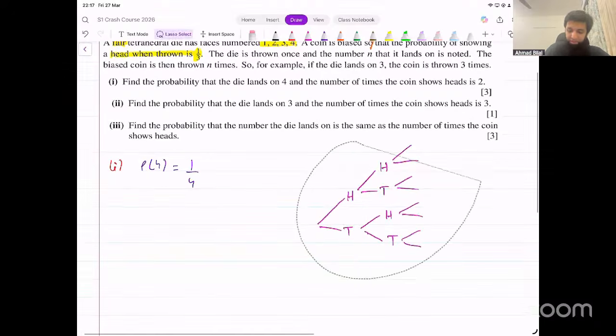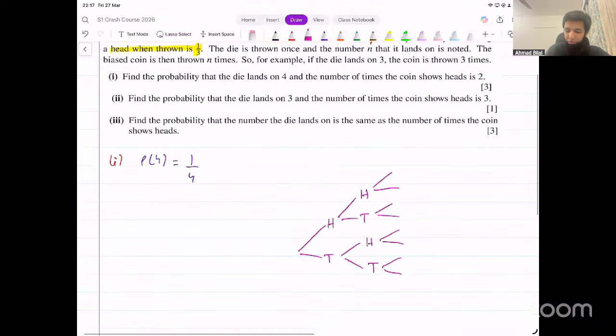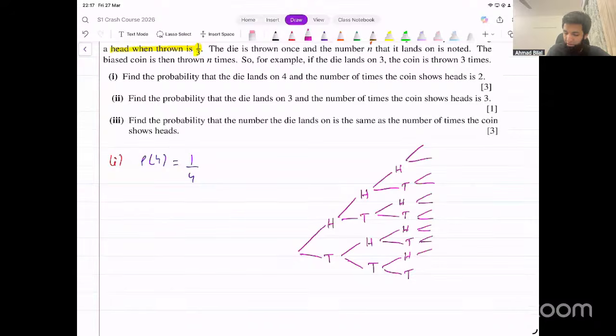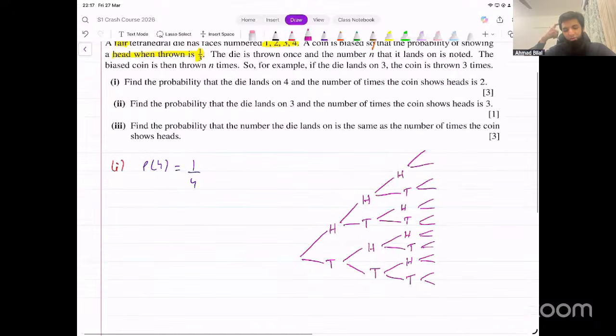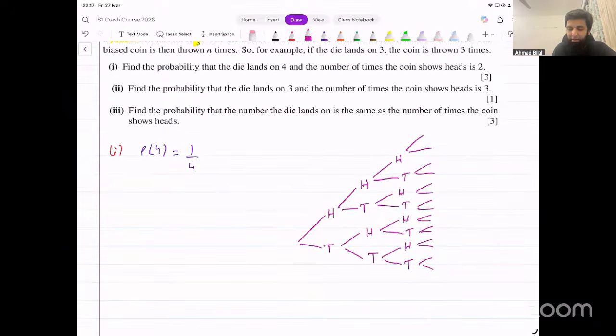Now, keep this example in mind. We'll do something similar for understanding binomial distribution tomorrow as well, inshallah. This is what happens the third time. And then similarly, the fourth time, you get something. Acha. Now, they want that the number of times the coin shows heads, if that is 2, what's the probability of that?